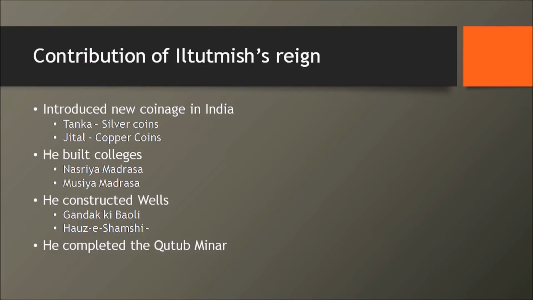Okay, now let's come to Iltutmish. In the last lesson we spoke about Iltutmish, his Iqtidari system, the nobility that he got. But then we didn't speak about the contributions of Iltutmish. If you notice here is a point where we are going to discuss that. First, he introduced something called new coinage in India. He introduced two different coins. One is Tanka, the other one is Jeetal. Tanka is a silver coin. Jeetal is a copper coin.